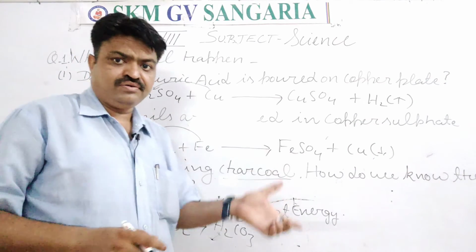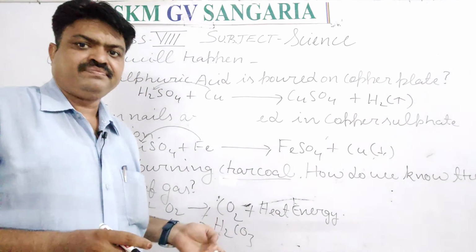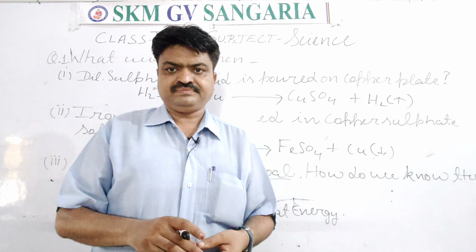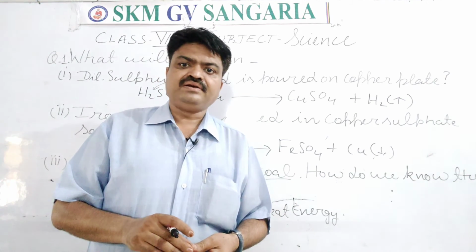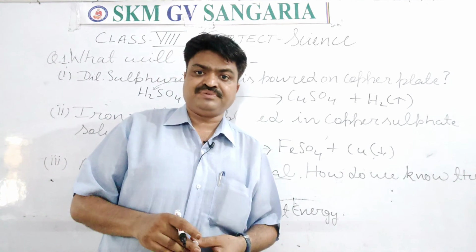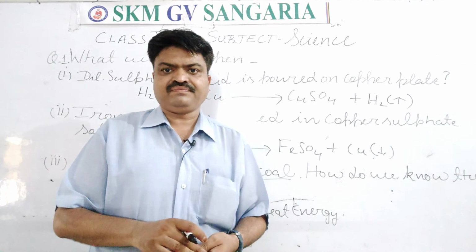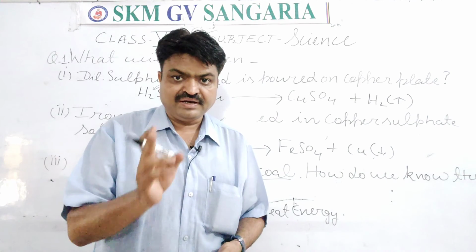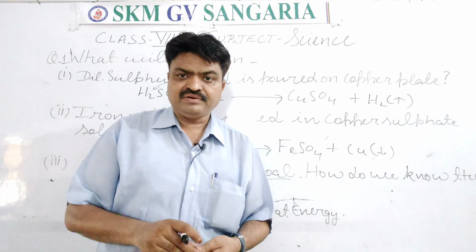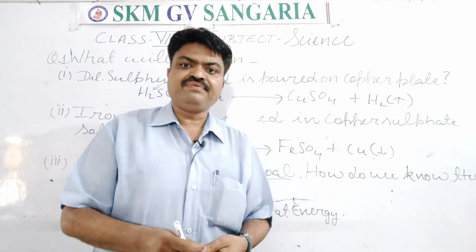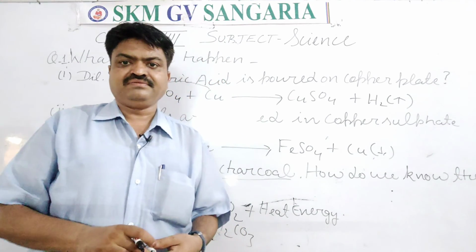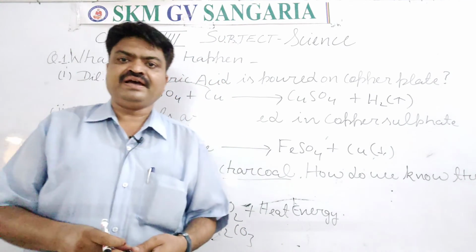It is carbonic acid, students. Now, how do we know the nature of this gas? By dipping the litmus paper, in which the blue litmus paper will turn red. Means the blue litmus paper color will change from blue to red. In this way, we will know the nature of this gas, and the nature of this gas is acidic.